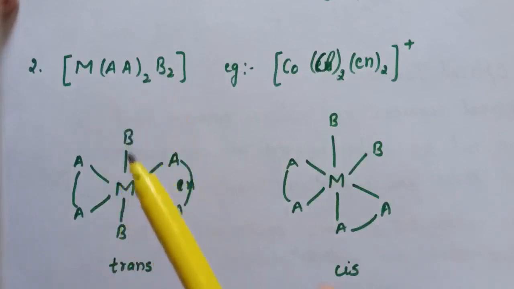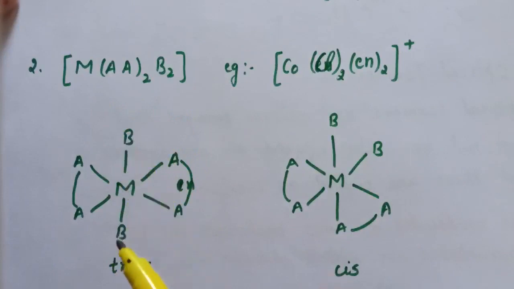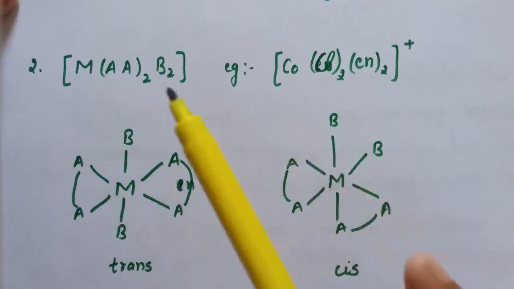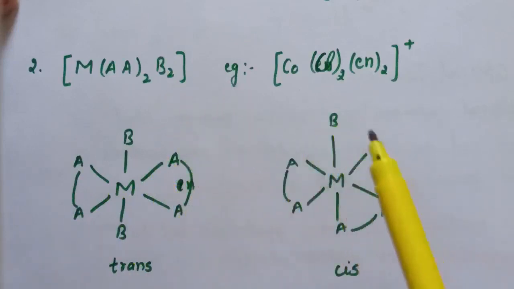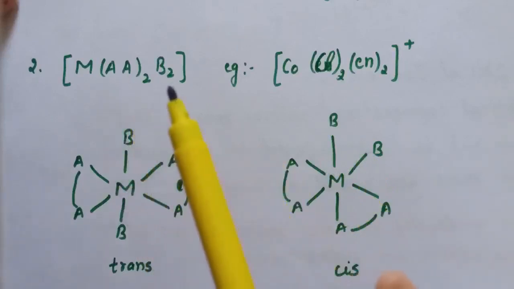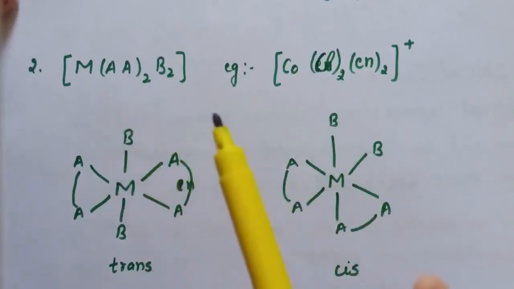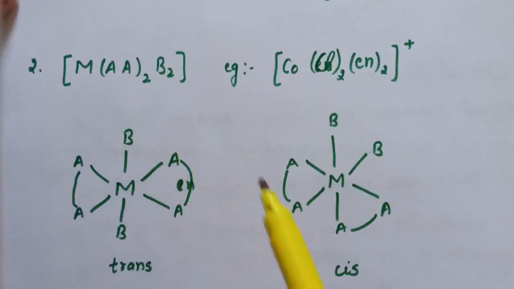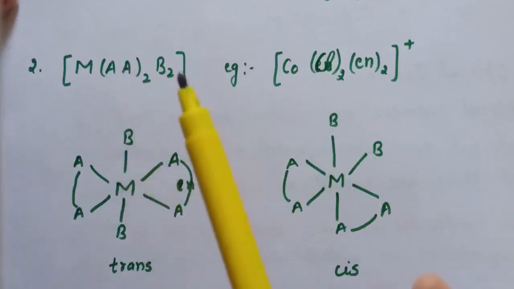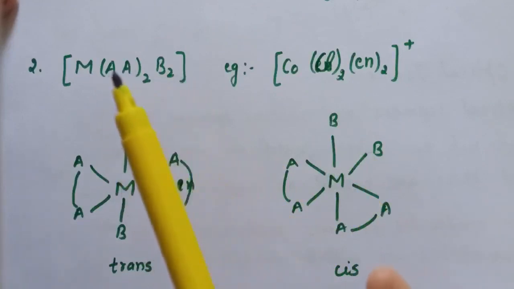Here two B ligands are opposite to each other, and these two are didentate ligands. Now when we place the two B ligands adjacent to each other, this is known as cis. So in this case also geometrical isomerism exists, that is cis and trans isomers exist in the M(AA)2B2 type of complexes, where AA is